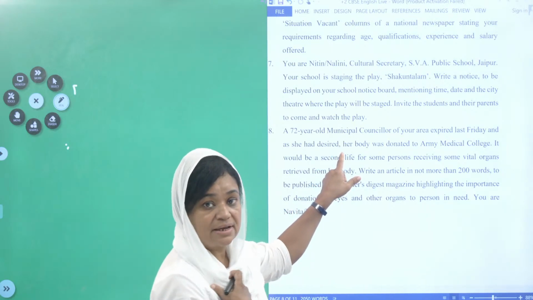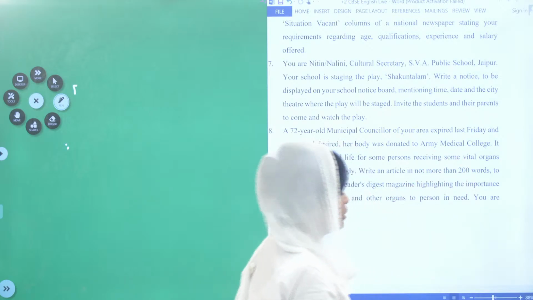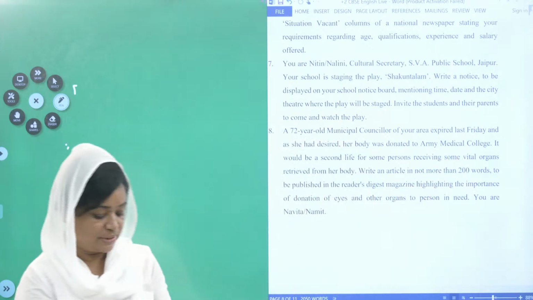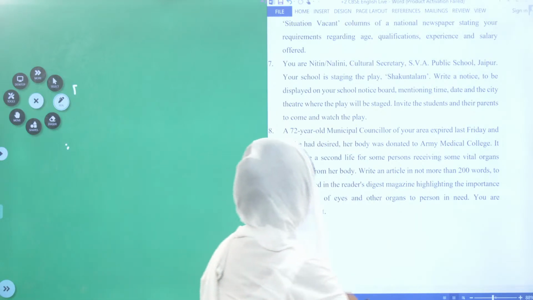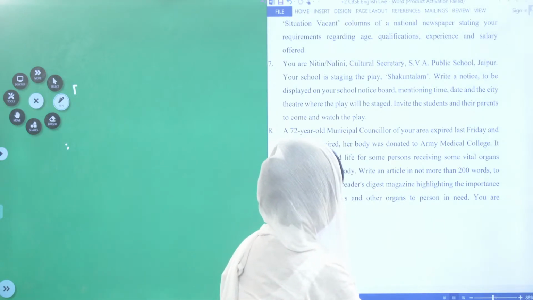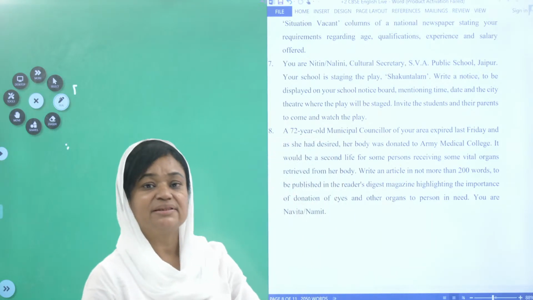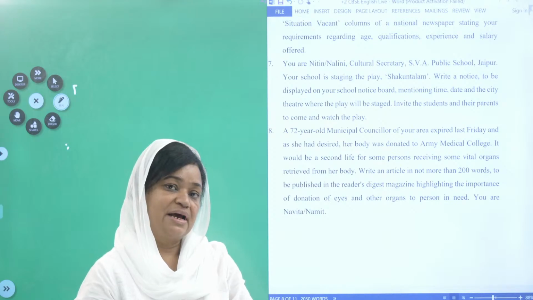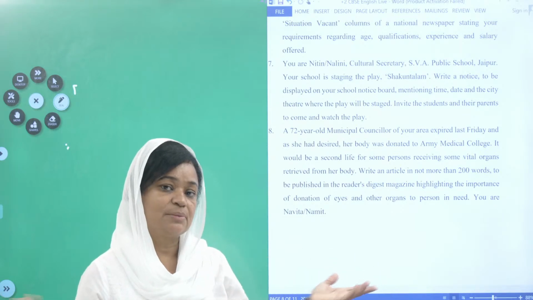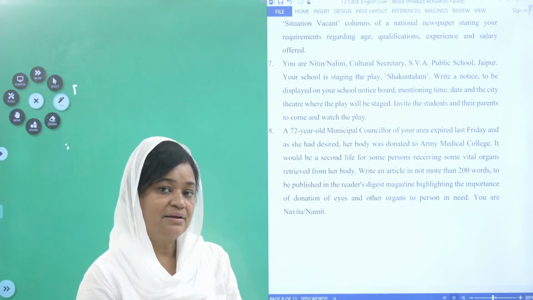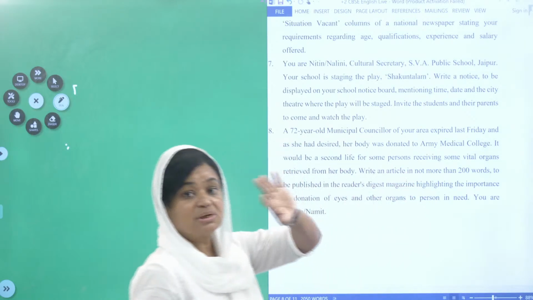She had a desire in her heart. Her body was donated to Army Medical College. That my body should be donated to the Army Medical College. It would be a second life for some persons receiving some vital organs retrieved from her body. So what did she think? When I die, let my organs be harvested and given to some other people so that many lives will be saved. Now what are you supposed to write?